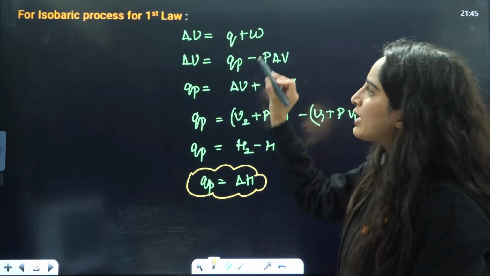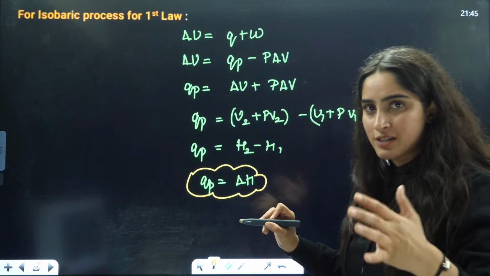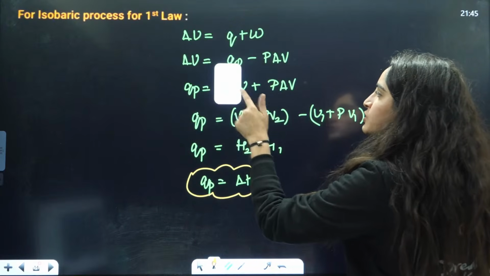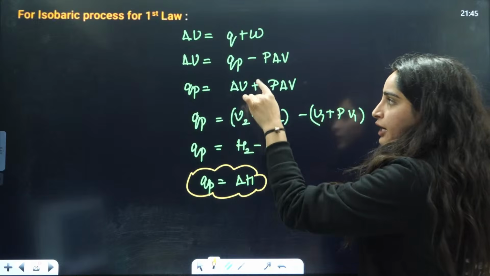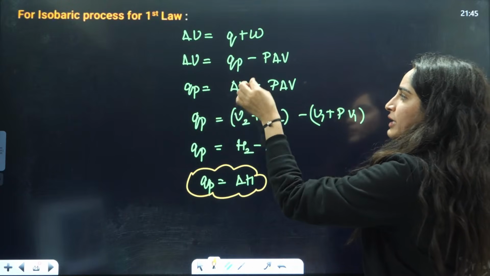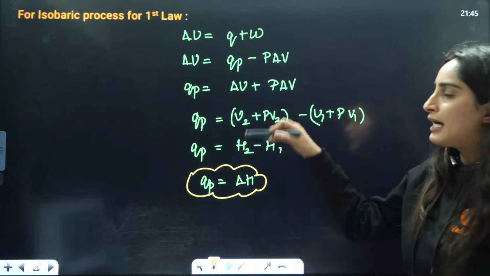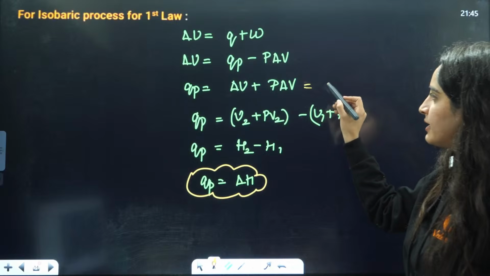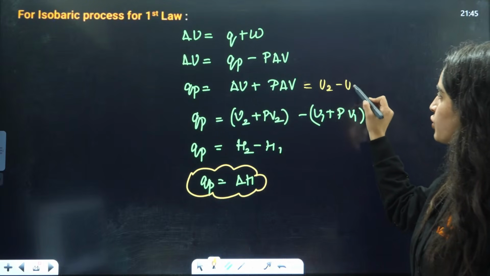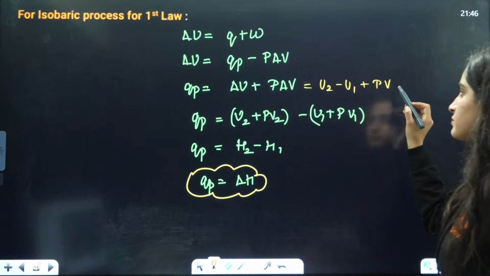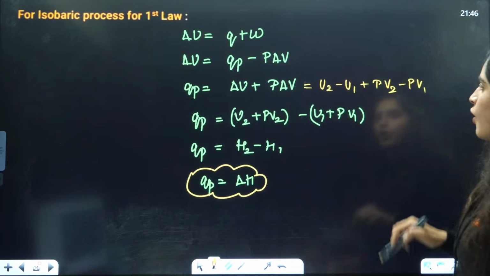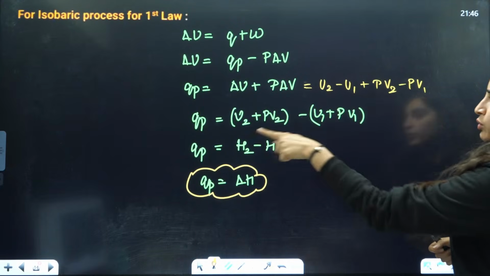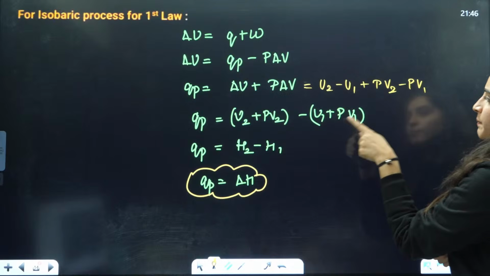We are talking about constant pressure, so Q will be QP. This is a very, very important relation that we are deriving here. QP is equal to delta U plus P delta V. Now delta U is U2 minus U1, plus PV2 minus PV1. So you put this here: U2 plus PV2, minus of U1 plus PV1.